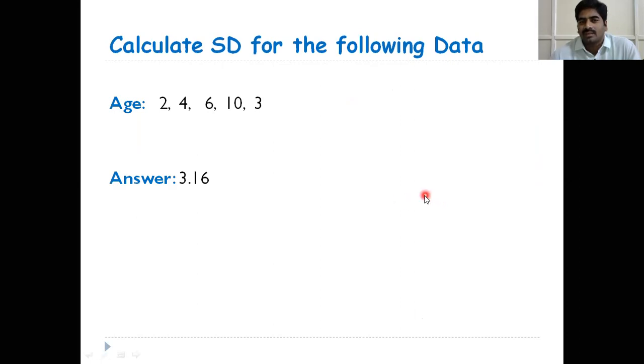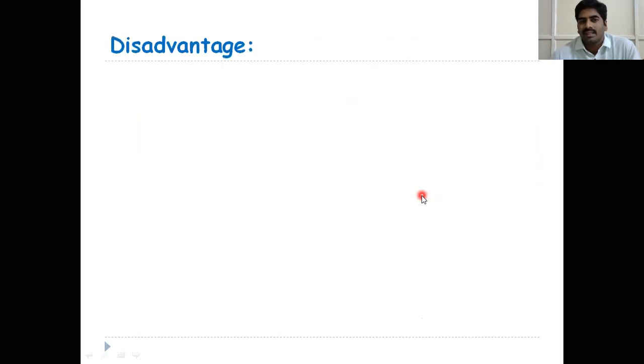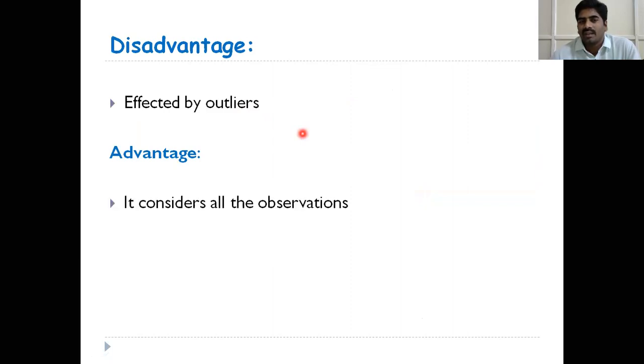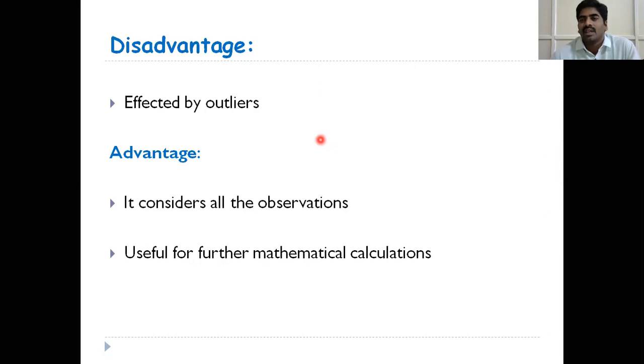Next, note down. The next disadvantage is that it is affected by outliers, because while we are calculating standard deviation, we are considering all the observations. If data contains an outlier, definitely standard deviation is affected by the outlier. And what is the advantage? It considers all the observations. Range considers only two observations, a maximum value and a minimum value. Suppose you have 100 observations, range considers only two, the minimum and maximum value. But in case of standard deviation, it considers all the observations. That is the advantage, and it is useful for further mathematical calculations.